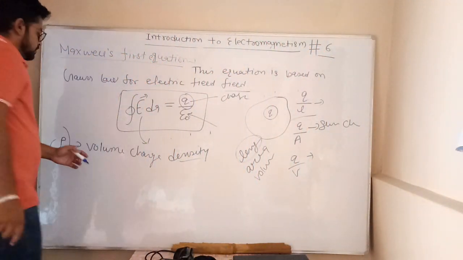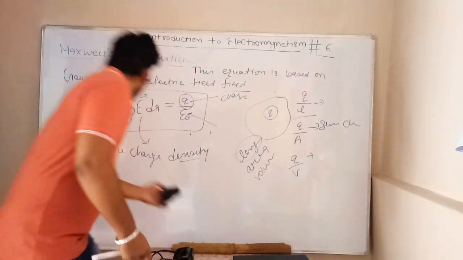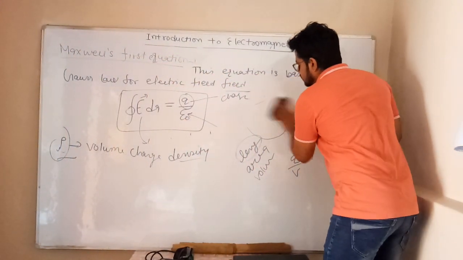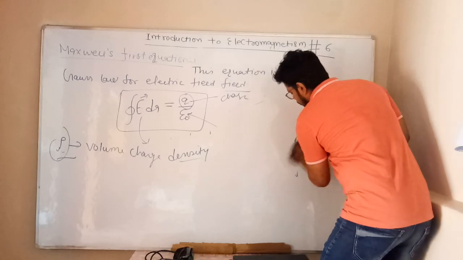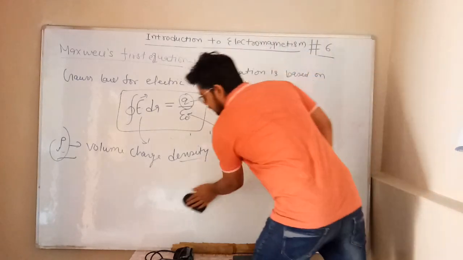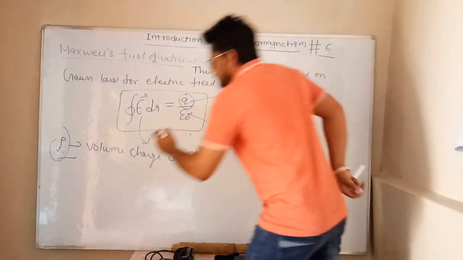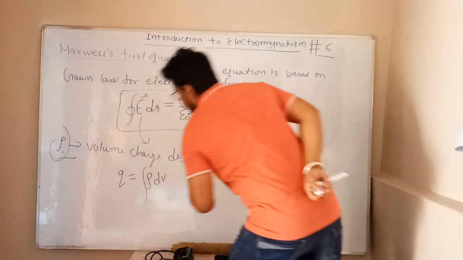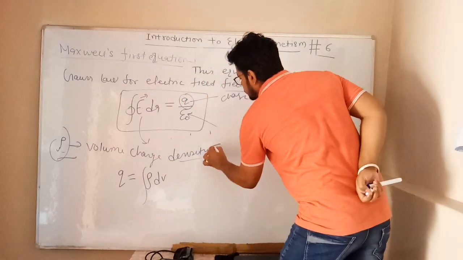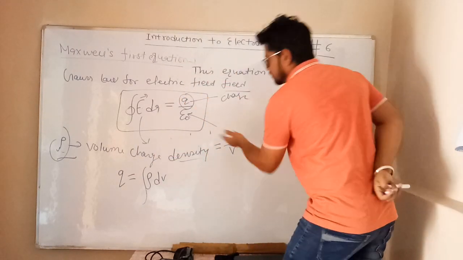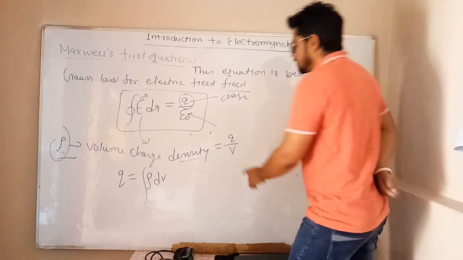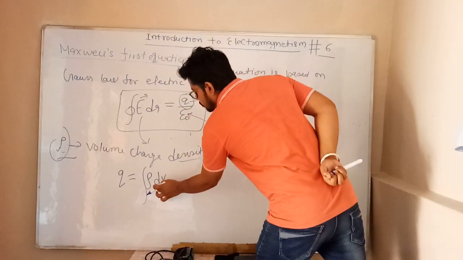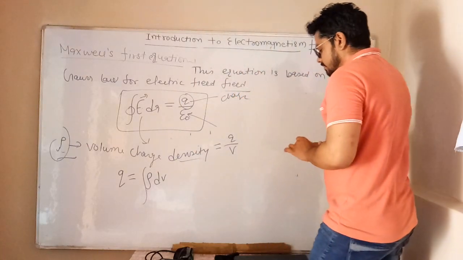Okay, so rho is the volume charge density, and this charge is uniformly distributed in this surface. Okay, got it? Then we can say that Q equals rho dV, because rho equals Q upon V. Rho equals Q upon V, then we say that Q equals rho dV. If we want to replace this rho dV in this equation, then what will